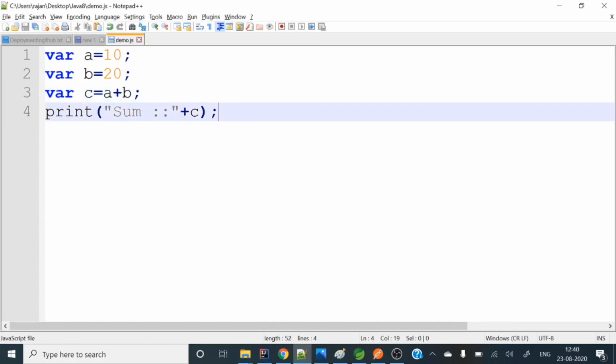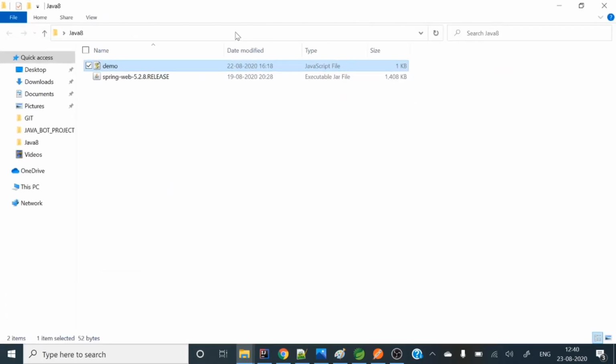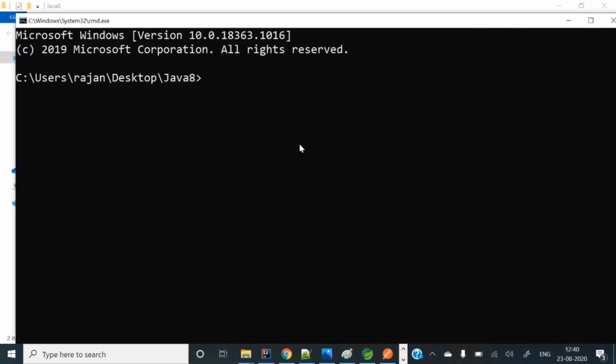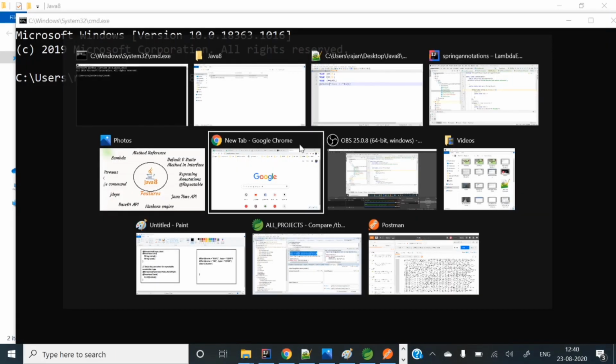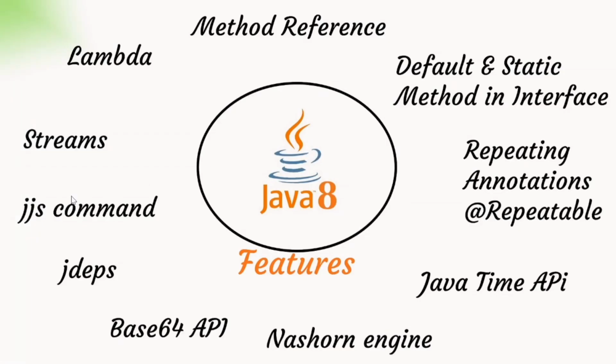So let's run this file. Here I'm opening cmd, right? So what is the command? The jjs command.